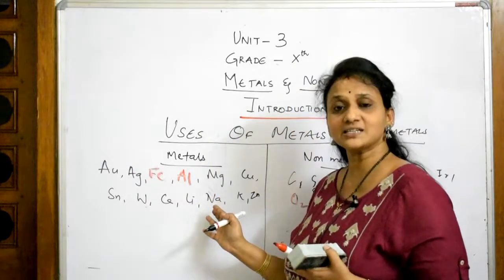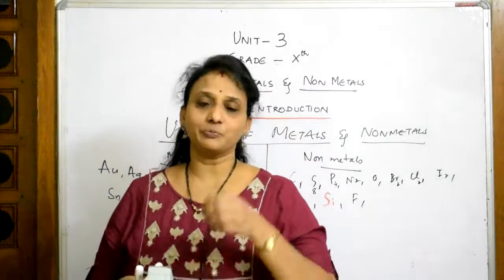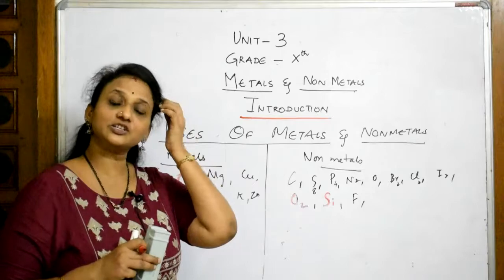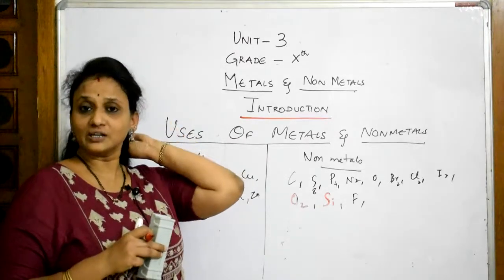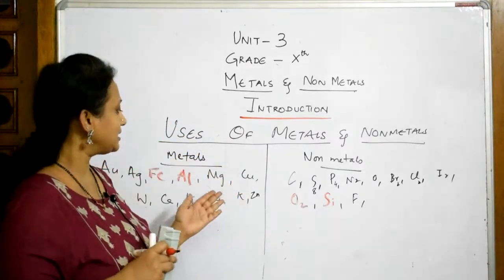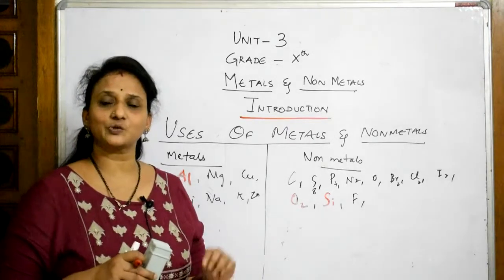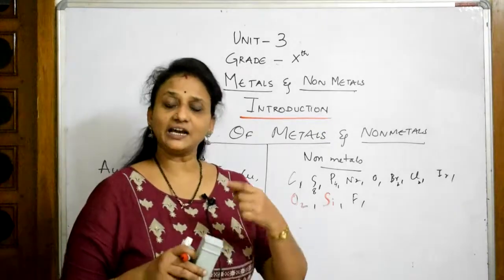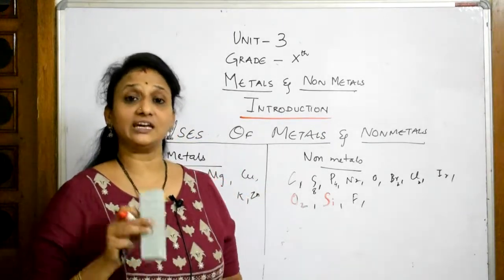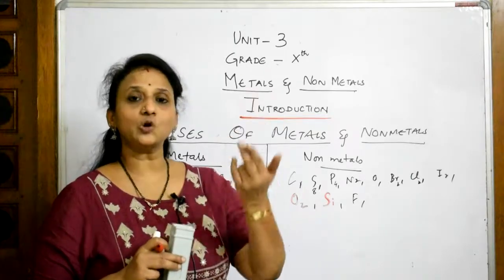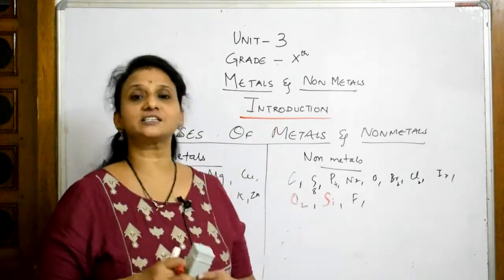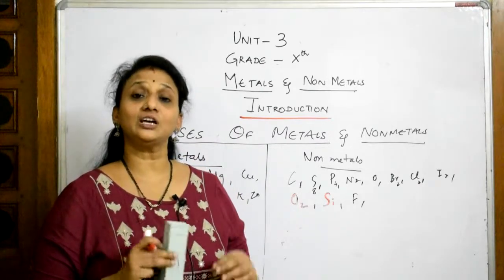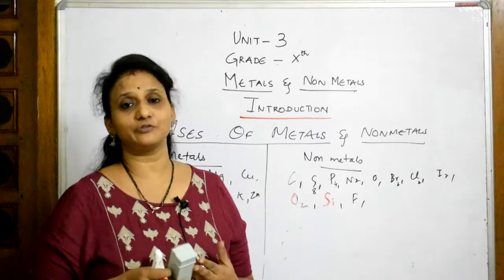Sodium, I think, is used for producing sodium chloride. Then zinc, for galvanization we'll be using the process of galvanization. So like that, every metal has a lot of uses. I'll be listing out all the uses. Please note it. Next thing, as I said, at the end of the video there'll be an animated video. In that, all the uses along with the images and very attractive pictures will be there. As of now, note it and watch the animated video. You'll enjoy it and you'll also remember it for long, right?